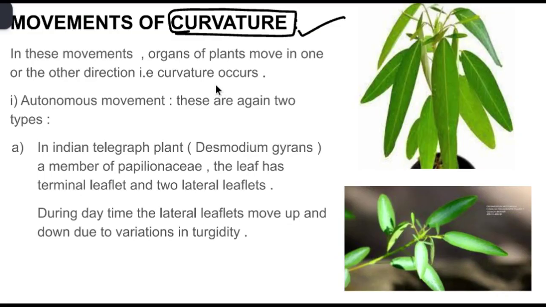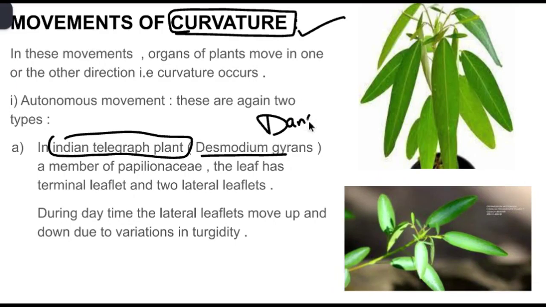Specifically, we will look at a type called autonomous movement, which happens without any external stimuli. Here again, movements of curvature are of two types, autonomous movement as well as induced movement. Autonomous movement again is of two types. A great example of autonomous movement is the Indian telegraphic plant, also called Desmodium gyrans, also called the dancing plant.